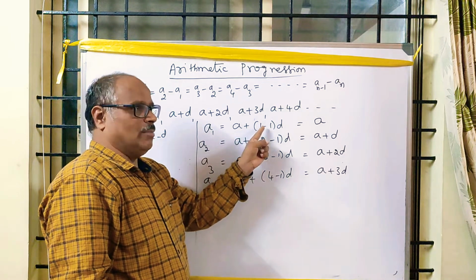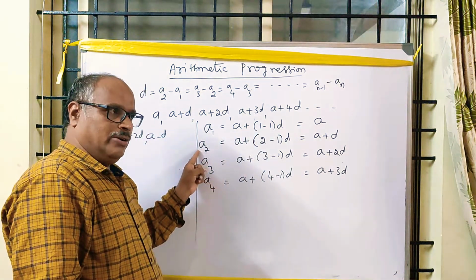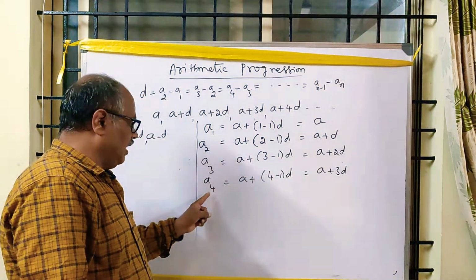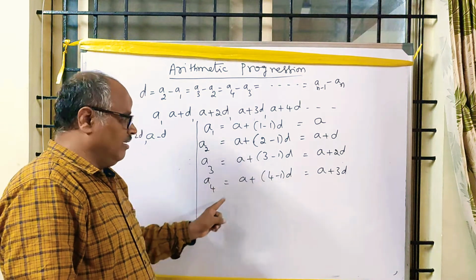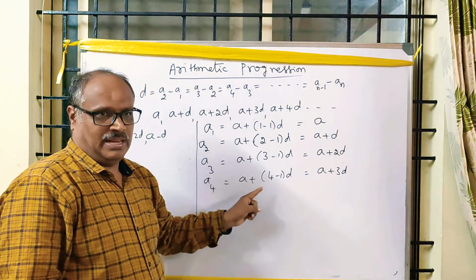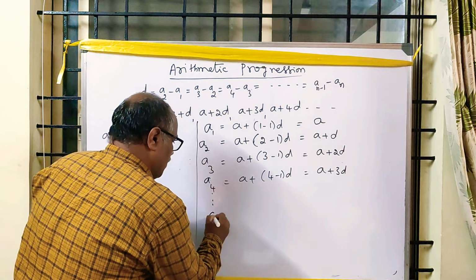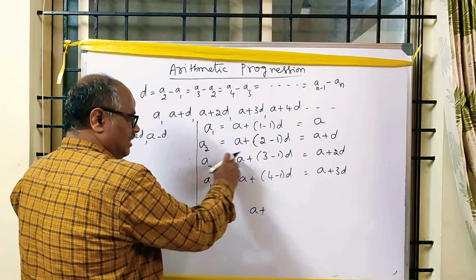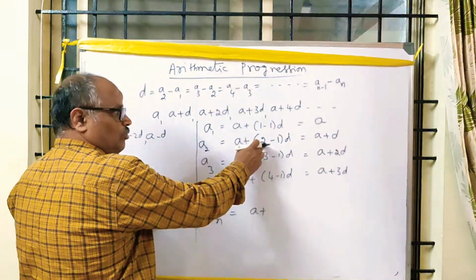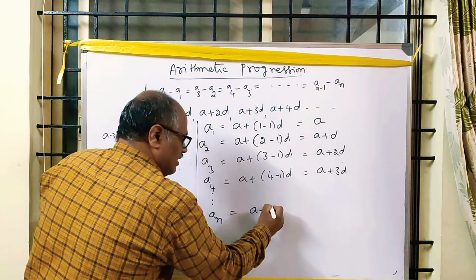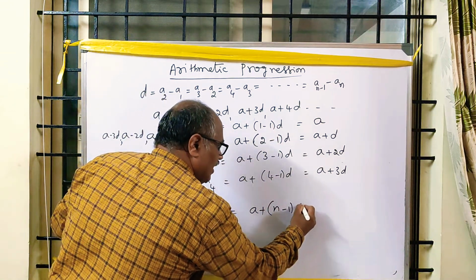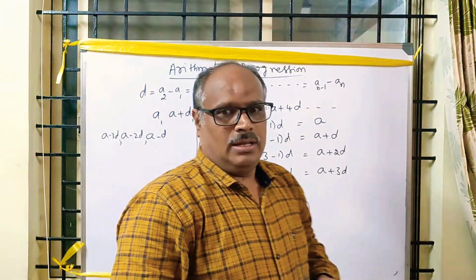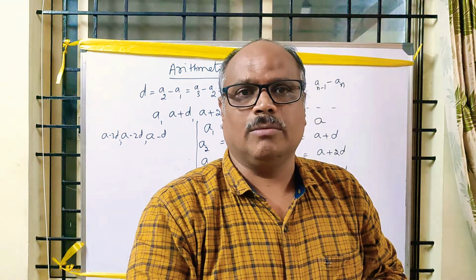So which number do we take here? We take 2 minus 1. Here for a3 we take 3 minus 1. Take 4, 4 minus 1. For a5, 5 minus 1. For 6, 6 minus 1. The pattern is in the form of a plus. Here 4 is there, 4 minus 1. 3 is there, 3 minus 1. 2 is there, 2 minus 1. 1 is there, 1 minus 1. Similarly, n is there, n minus 1 into d. This is the nth term of the arithmetic progression.